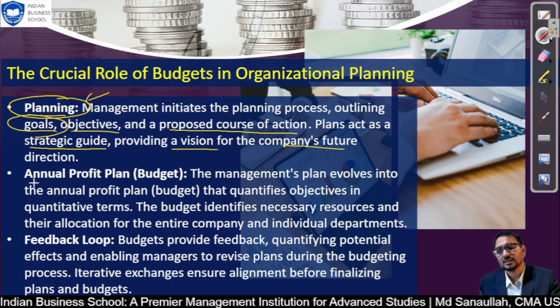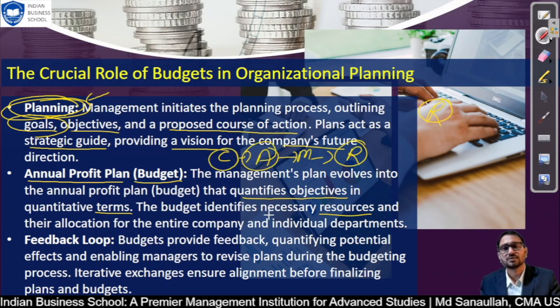The annual profit plan is nothing but a budget. The management plan is turned into an annual budget, which means they quantify the objectives. Whatever they have planned has to be expressed in quantitative terms. The budget also identifies necessary resources. What resources do we have? I mean, what is the net profit from previous years, or the cash we have? What assets do we have?